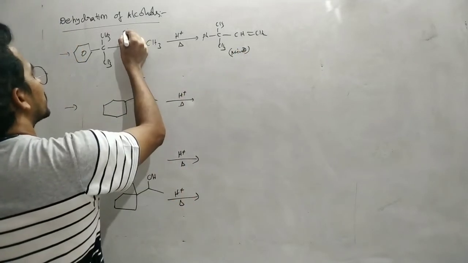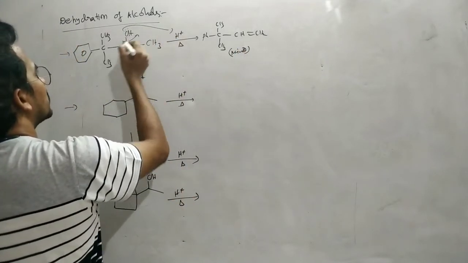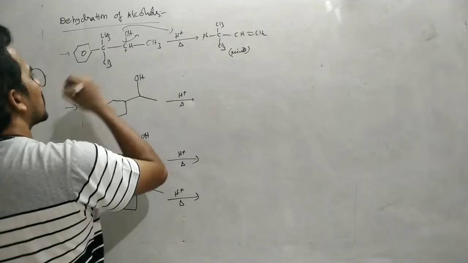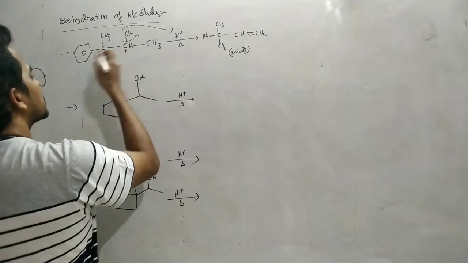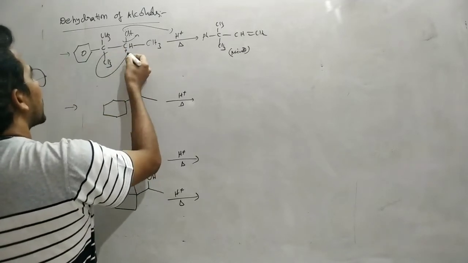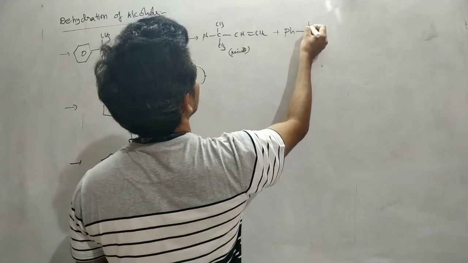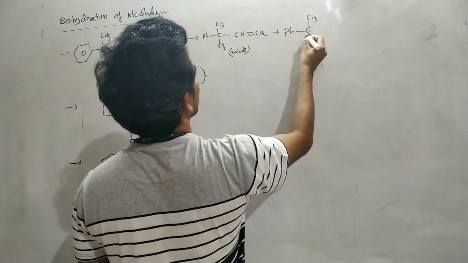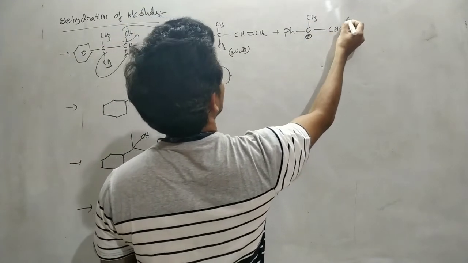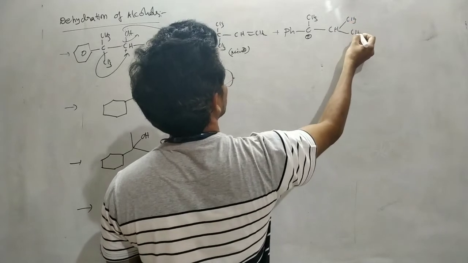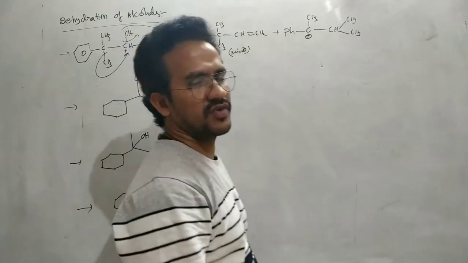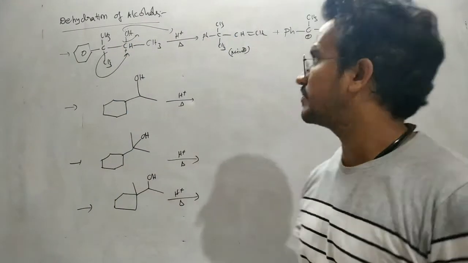But here, protonation of this OH and removal of the water molecule will give the carbocation. Now this is a secondary carbocation; by the methyl shift, phenyl here CH3 plus CH. Already one methyl is there, and now another methyl is shifted from the adjacent carbon.